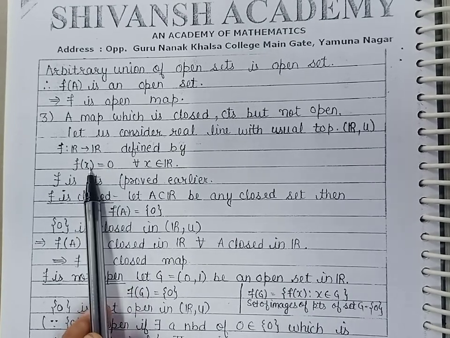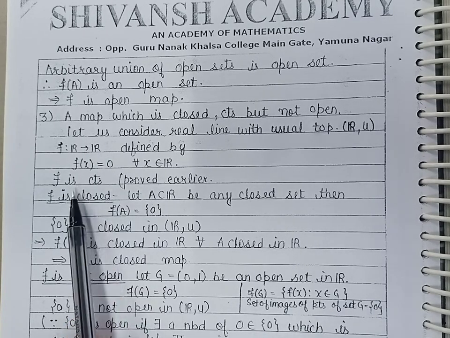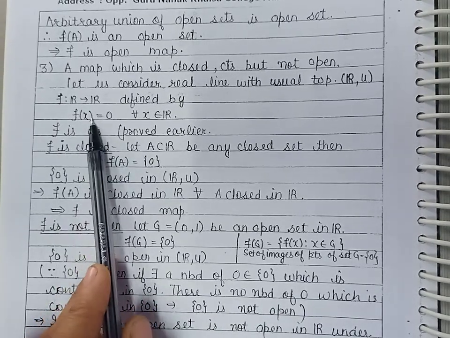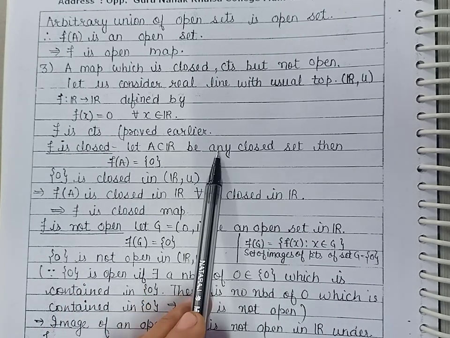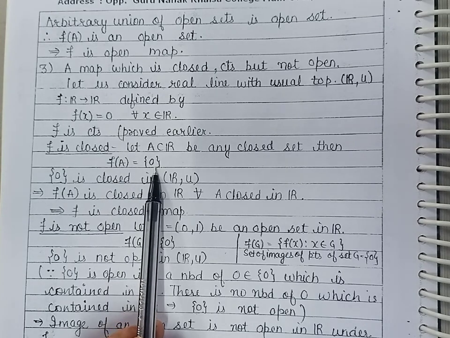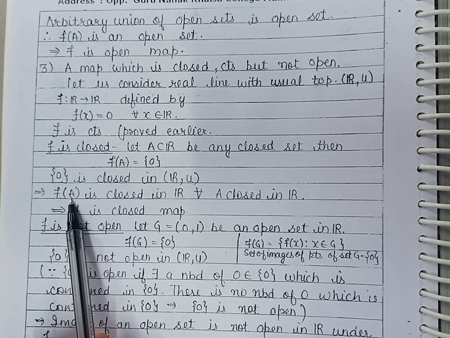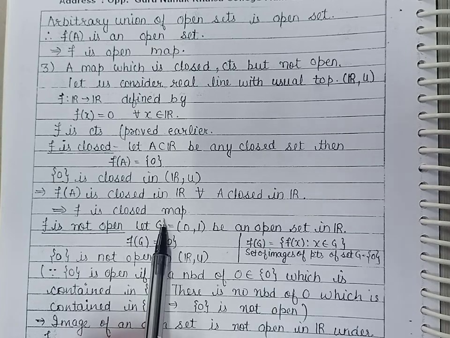Because this function is a constant function and every constant function is a continuous function, f is continuous. Now we show that this mapping is a closed map. Let us take A, a subset of R, to be any closed subset. By the definition of function f, f of A is the singleton {0}, and this set is closed because its complement is open. So we can say that the image of A is closed in R. So f is a closed map.